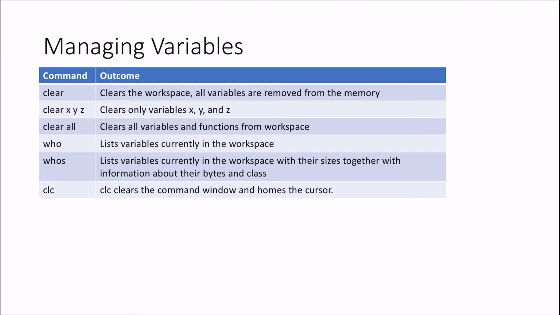When we use who, it lists the currently available variables in the workspace. When we use whos, it lists the variables currently in the workspace with their sizes, to gather information about their bytes and classes also. And when we use clc, it clears the command window and homes the cursor. Homes the cursor means it will put the cursor at the very beginning of the command prompt or command window.